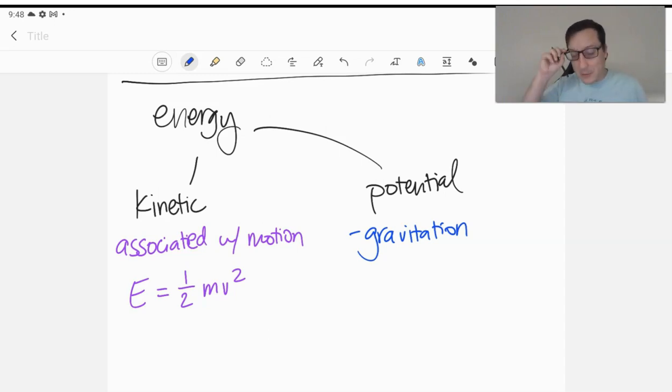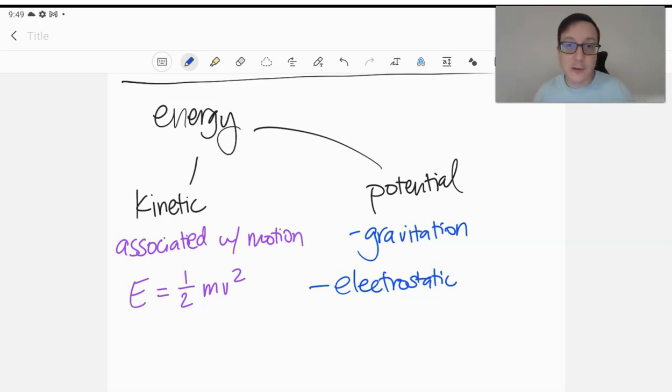So really with potential energy in terms of chemistry stuff, we deal with electrostatics. And that's how charges interact together. And so we're going to see many of the forces between molecules depend on charge. So positives and negatives attract each other, positive and positive repel, negative and negative repel. So electrostatic energy will be another main form of potential energy for us.